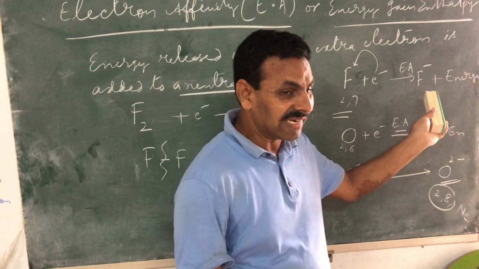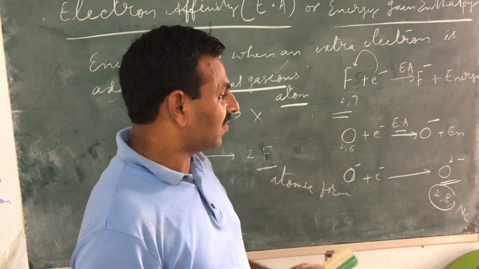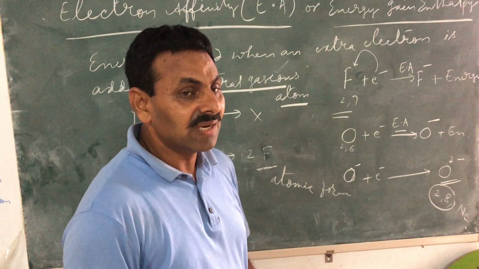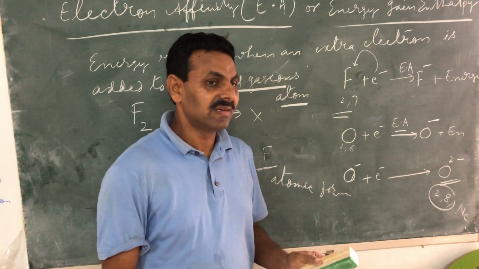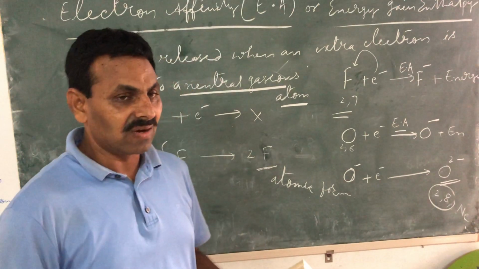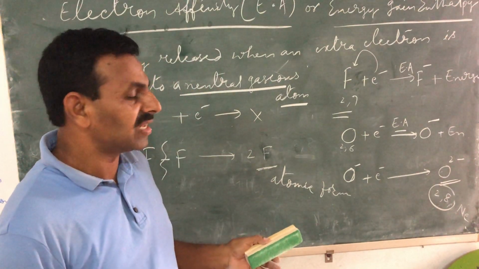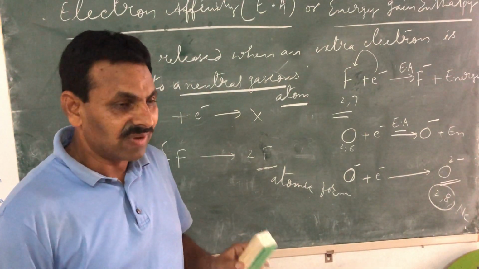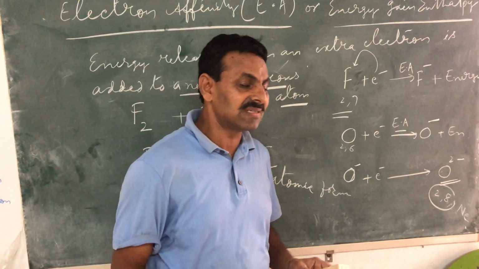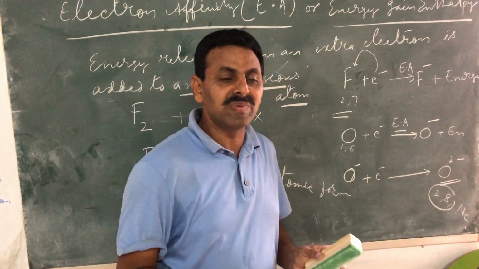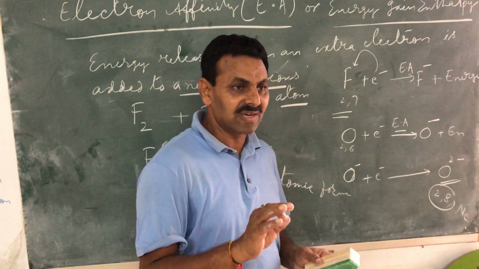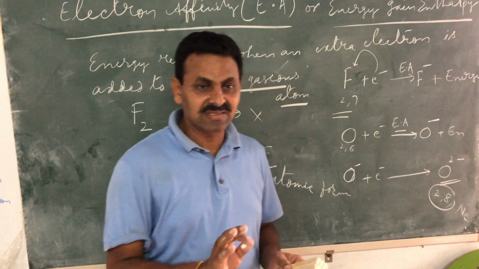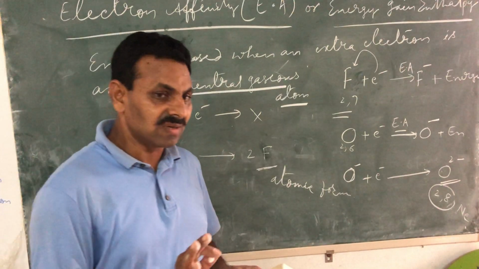Oxide, fluoride, nitride, sulfide. The suffix -ide, -ate, etc. are used in the case of anions. When a species acquires a negative charge, all those species which have negative charges are given a specific suffix, which you must learn.